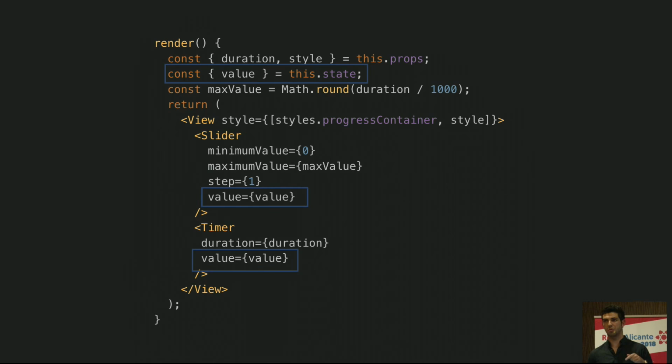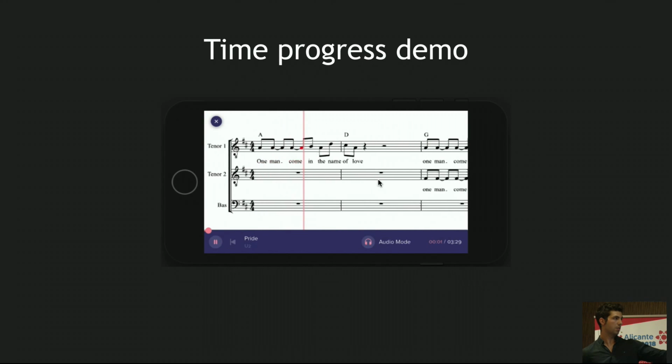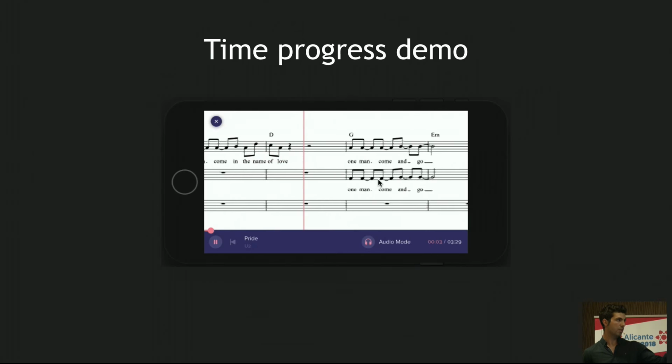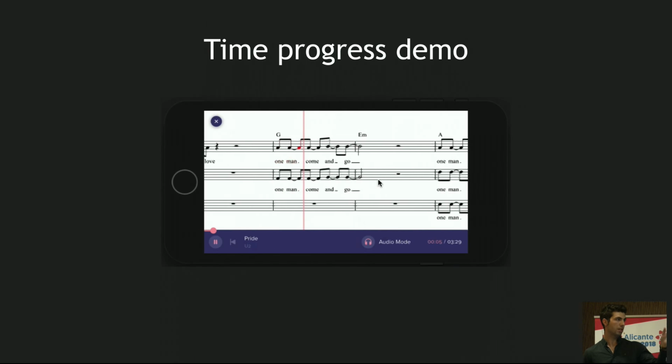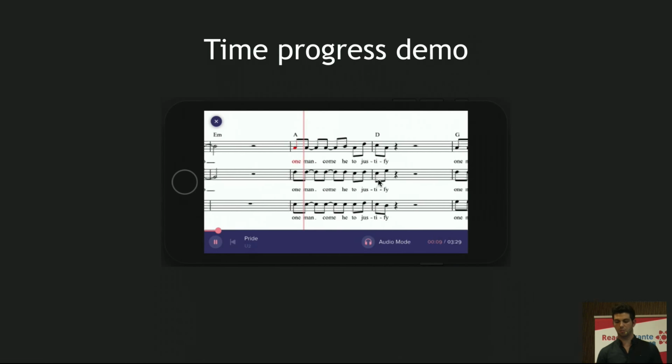We need to be able to control it. That's why we are using an external library, React Native slider, that is a control component and allows us to do that. And really, this approach of setting listeners plus set state, if we are doing it very occasionally, is totally fine. It won't affect the performance. So let's see this now. Basically, just see the slider is moving one time per second. So it's just one time setting state, same as the timer. They work together. They are in the same component.